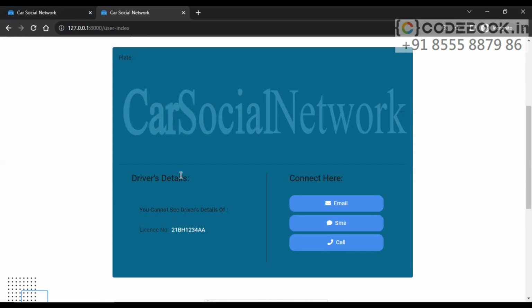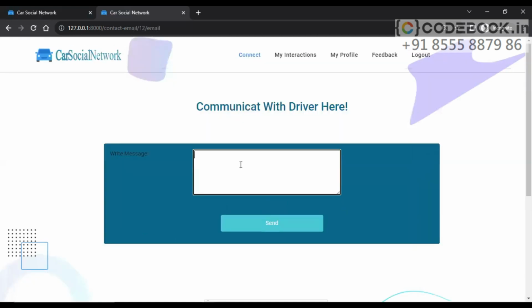Even though we are unable to see the driver details, we will be able to connect with these 3 options: through call, through SMS, through email. Let's click on email. And what message do we want to provide?